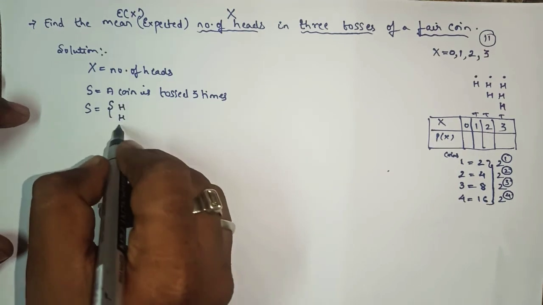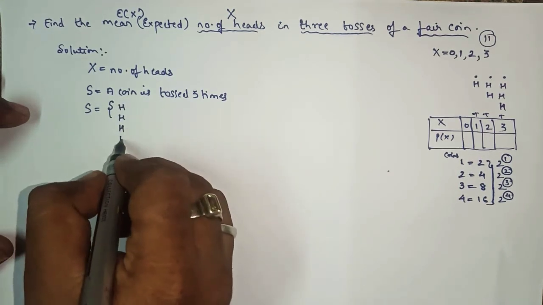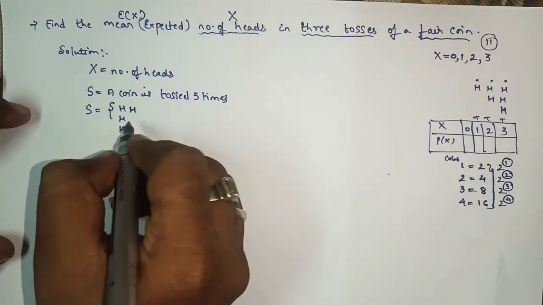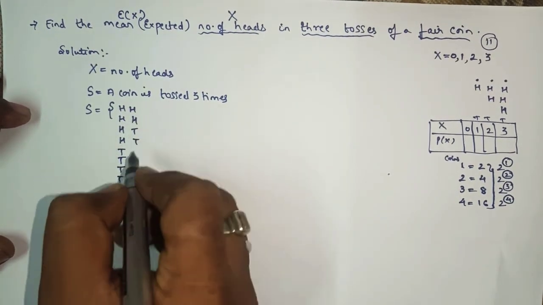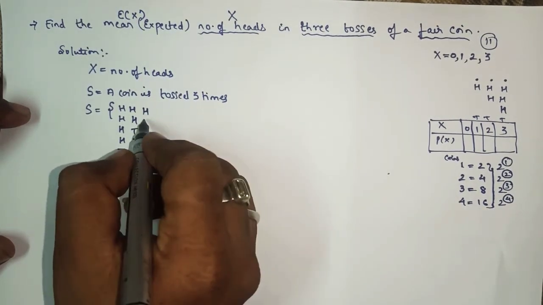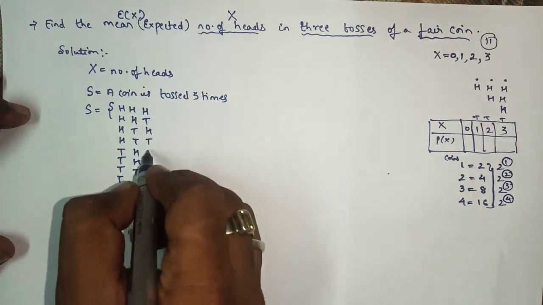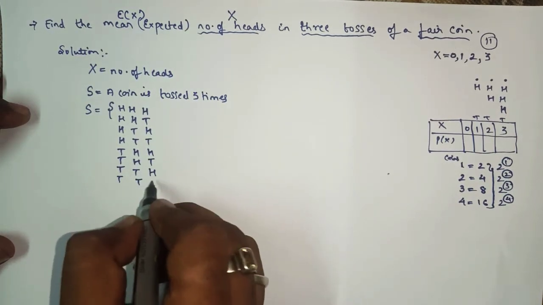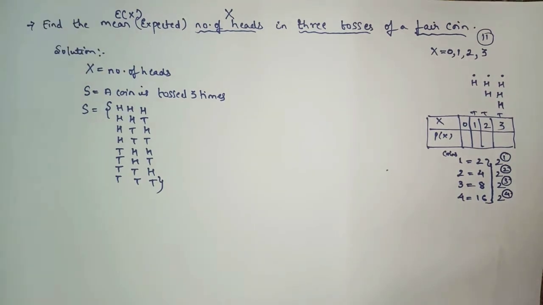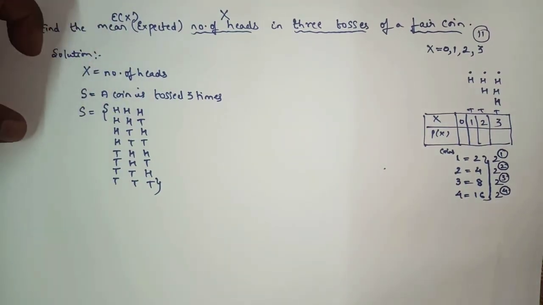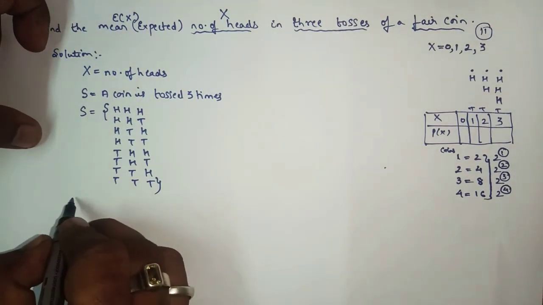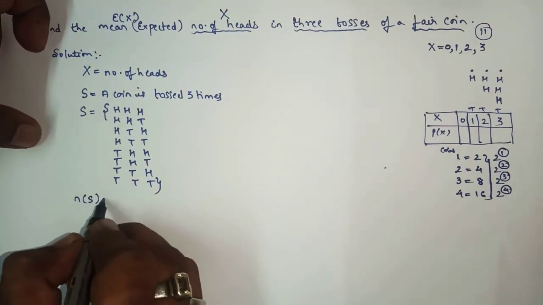We write HHH, HHT, HTH, HTT, THH, THT, TTH, TTT. I hope you all know how to prepare the sample space when three coins are tossed. Yes or no? So here clearly we can see that n of s is equal to what?